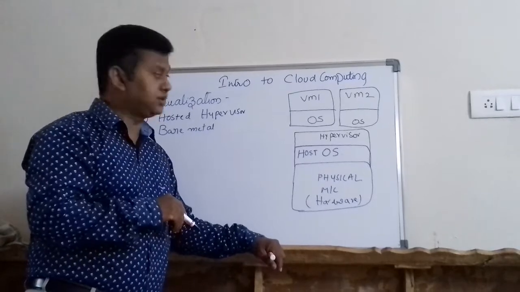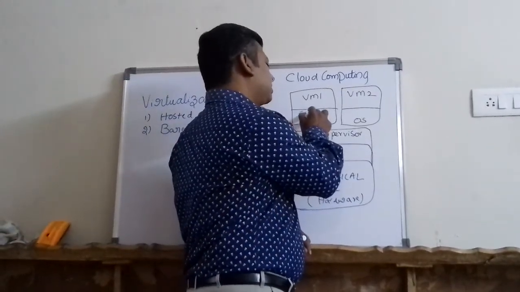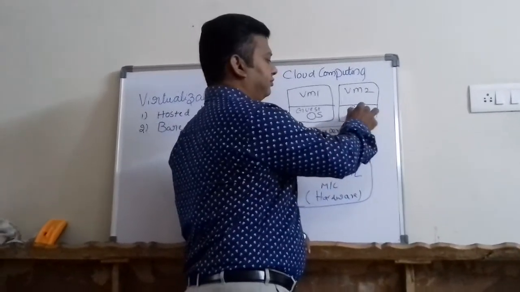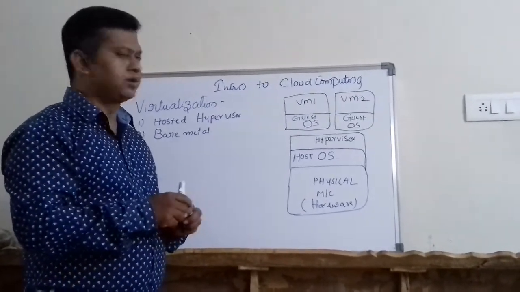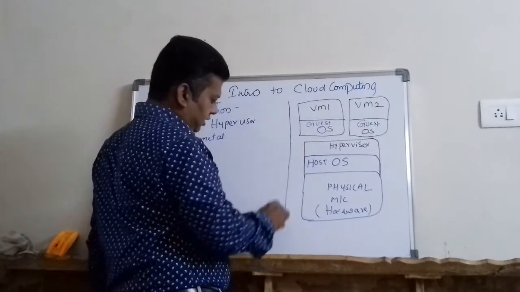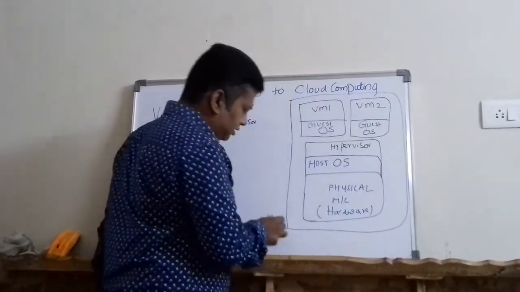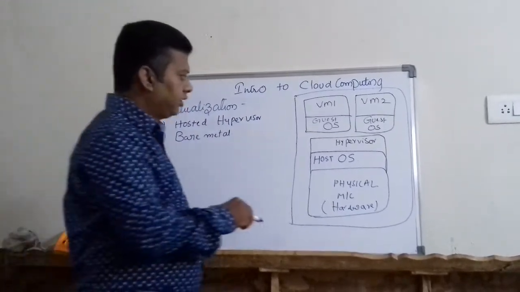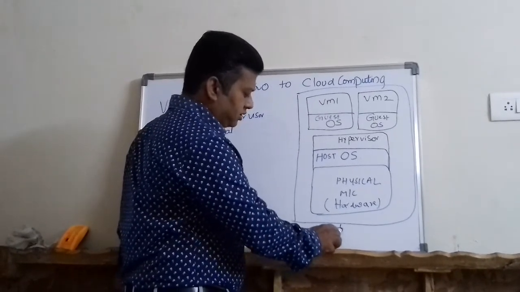The operating system which is running in the virtual machine is called the guest operating system. This entire block, you can call it a block diagram or architecture diagram, whatever it is. So this is our first method, hosted hypervisor.